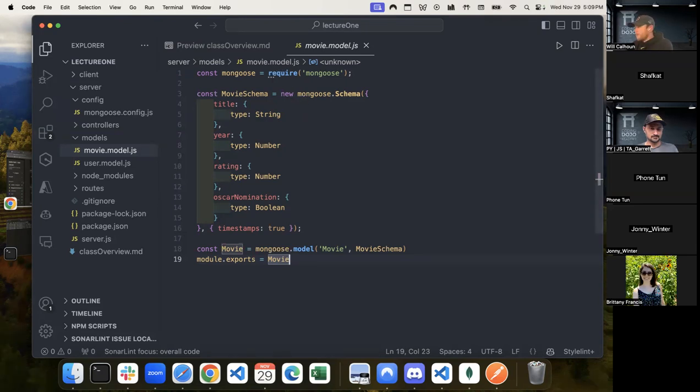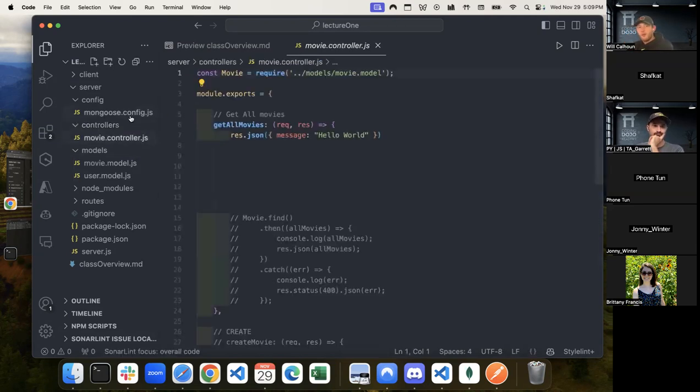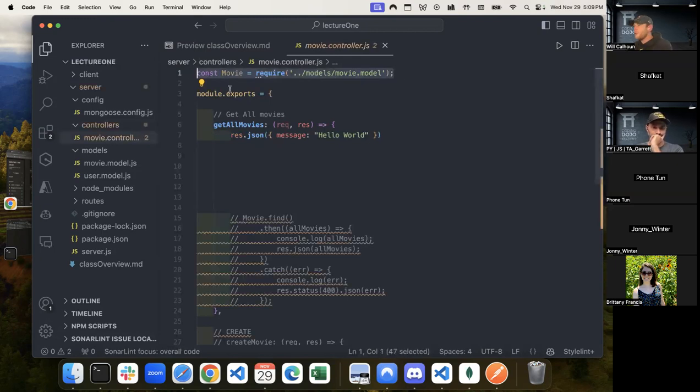Does another file use it, like the controller? Yeah, exactly, Brittany, and I see Johnny put that in there as well. What this module.exports is saying is, hey, I want this to be available somewhere else within my code. So just like you said, Brittany, we'll go to our controller. And up here, we're saying, hey, we want to be able to use this model to do specific things: query, get information, delete, update, read it.